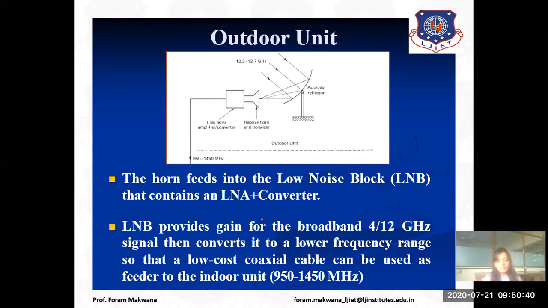Why? Because we have used a coaxial cable to feed the indoor unit. We are down converting 12 gigahertz to 950 to 1450 megahertz because our indoor unit and outdoor unit are going to be connected with the help of coaxial cable, and that coaxial cable does not operate at the higher frequency. It operates in the megahertz range. All right.